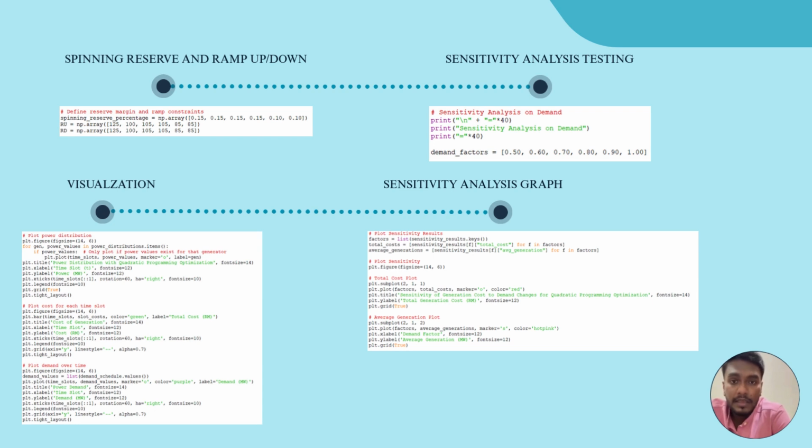It is a dynamic, per-generator reserve requirement, which I set from 10 to 15% of the demand. And the next is the ramp up constraint, which is applied to control the hourly rate of change in generator output, which we call ramp up and ramp down. So this code is for the spinning reserve and ramp up and ramp down.